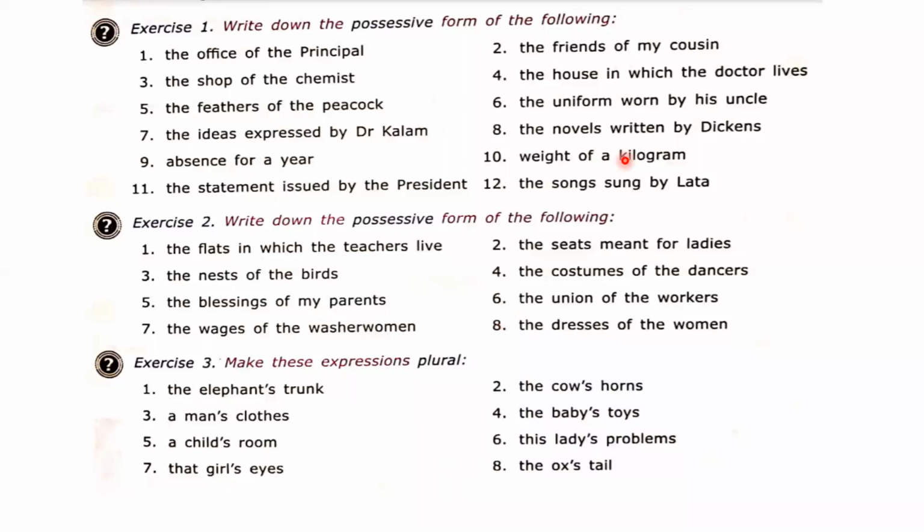Sai Pratik, you will let me know. Sir, the women dresses. After the women, will the apostrophe come or not? Sir, no. No beta, the apostrophe will come, and s will also come.